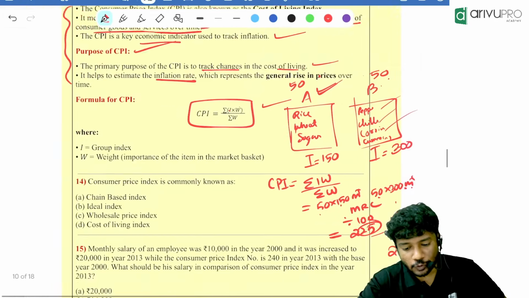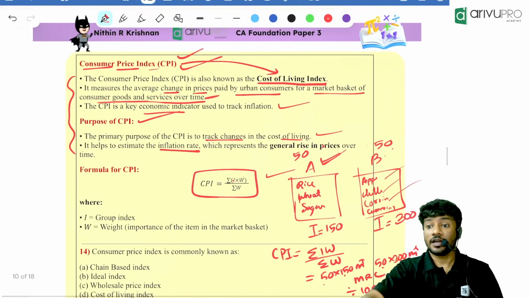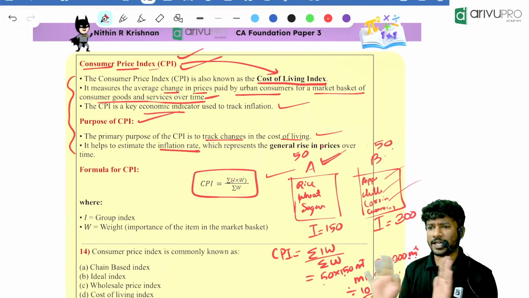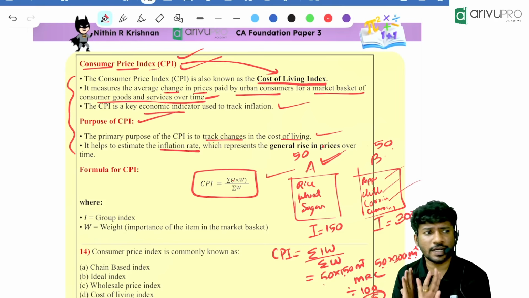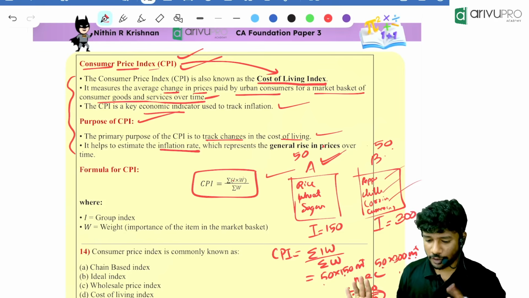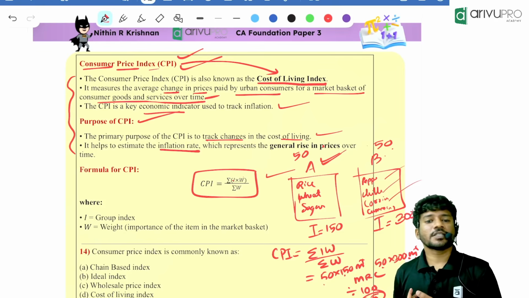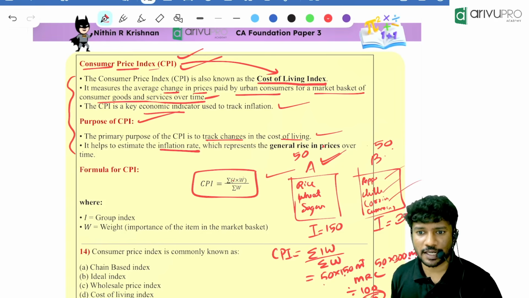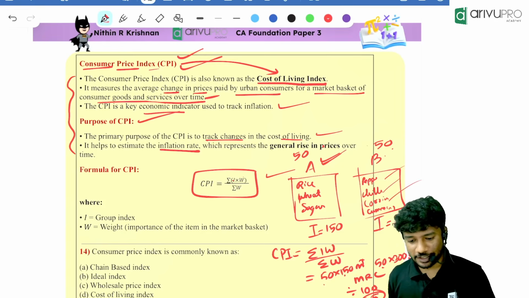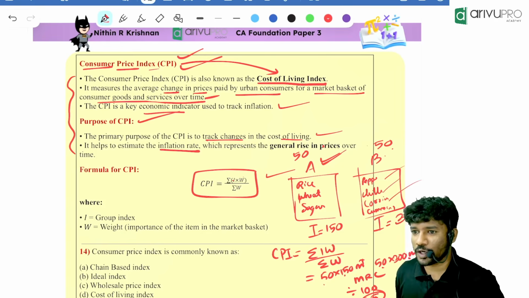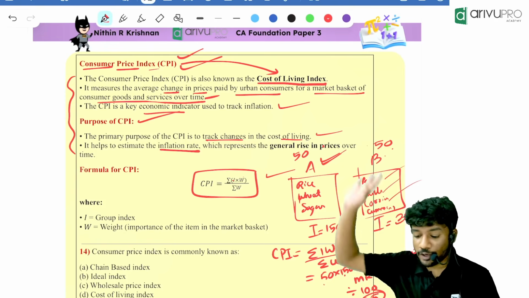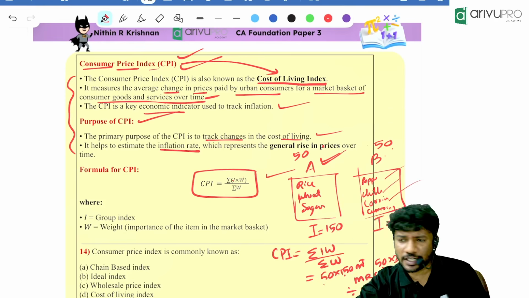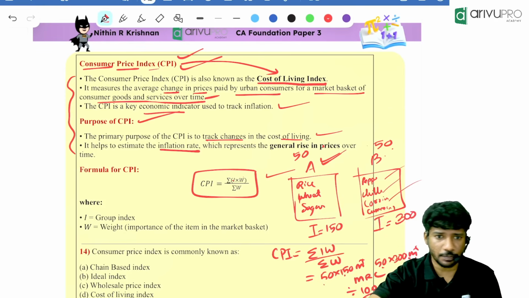I hope you understood how CPI is used to track our cost of living. You might not get a direct question on this. The question will be, what is CPI used for? Tracking inflation. Then another question will be, it is also called what? Cost of living index. I hope you understood how we are tracking cost of living. There will not be any question like that with respect to CPI.